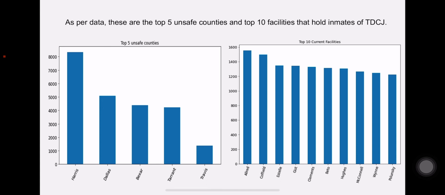And to be frank, there is a huge disparity between the first one and the fifth one, which is a good thing. And as we can see, top 10 current facilities all hold almost similar numbers of inmates at any given point in time, with some variance.